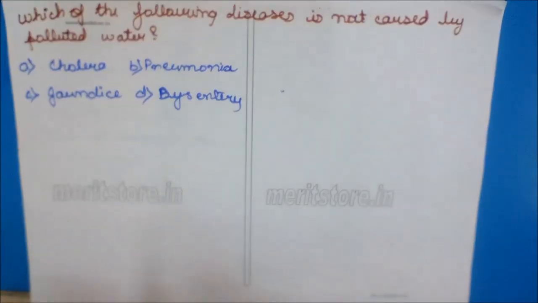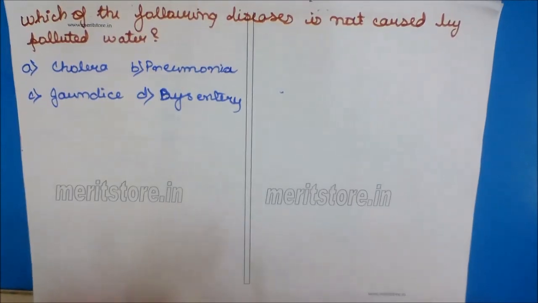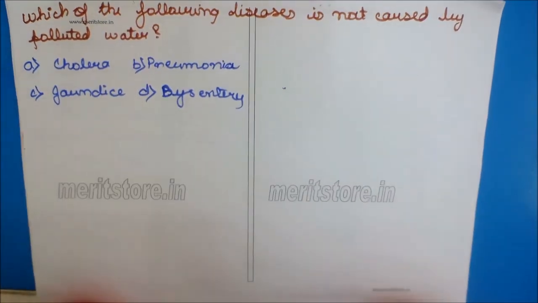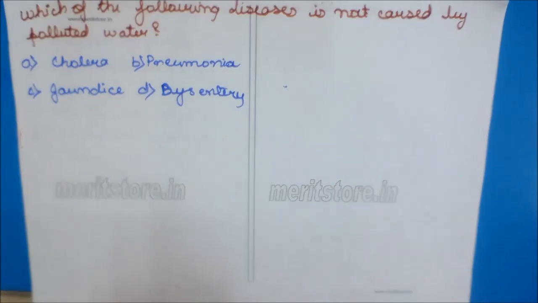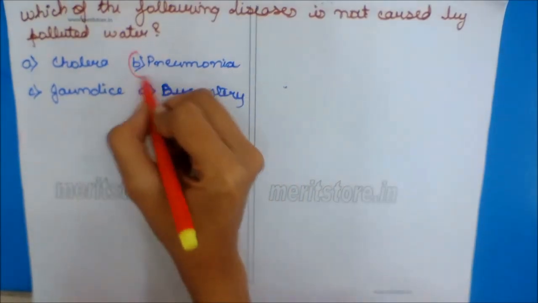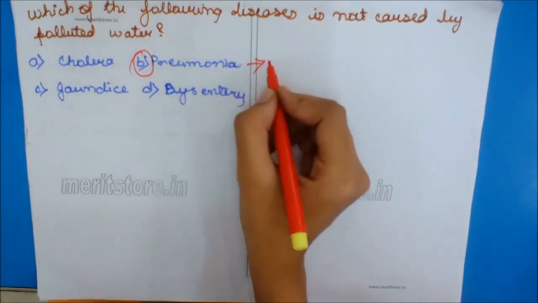Which of the following diseases is not caused by polluted water? Options: cholera, pneumonia, jaundice, dysentery. The correct option is B, pneumonia.